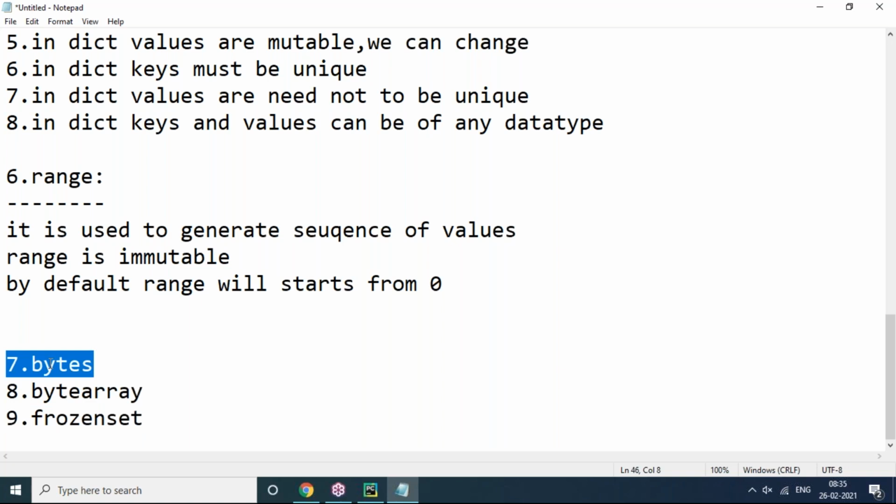Same, we can't create it directly. This can be created by using other data structures like list, set, tuple only. So in the coming sessions we'll discuss in detail about bytes, byte array, frozen set. Don't worry. And in tomorrow's session, we'll start with control statements.